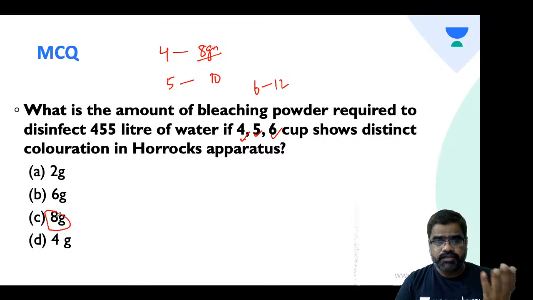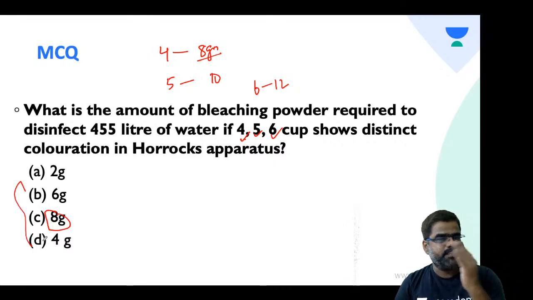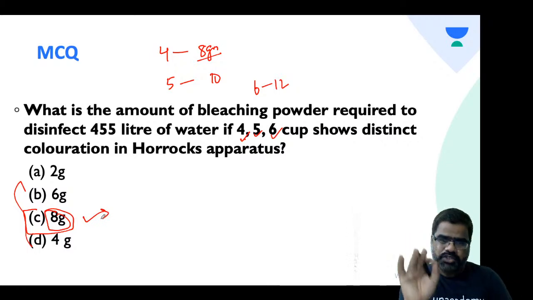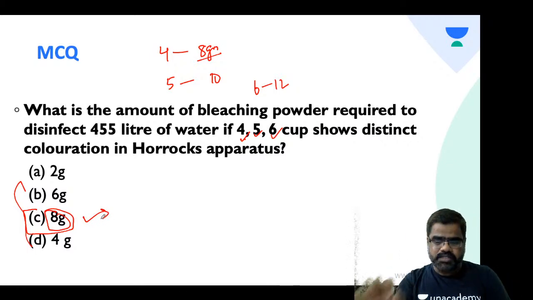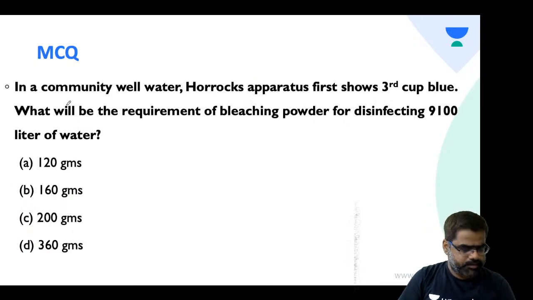If I go with 5, I get an answer 10, which is not in the option. If I go by 6, it is 12, which is not in the option. So the best answer to this question becomes C. So this is the answer to this question. But what is the concept? I'll just take one more question and then it will become easy.